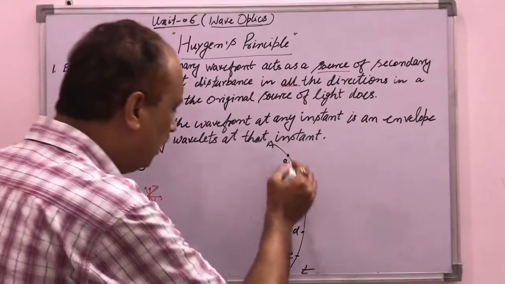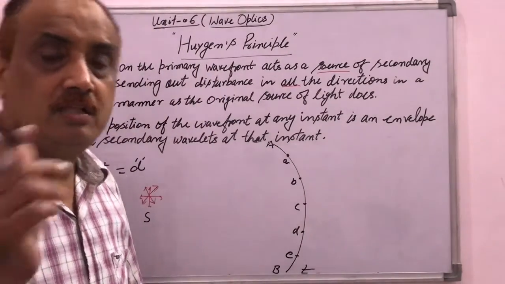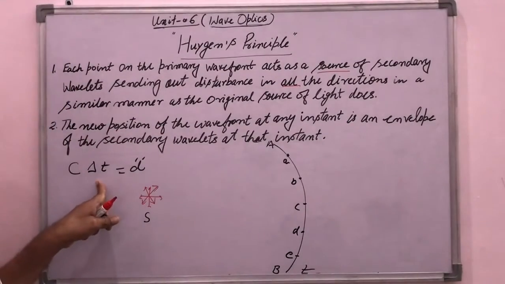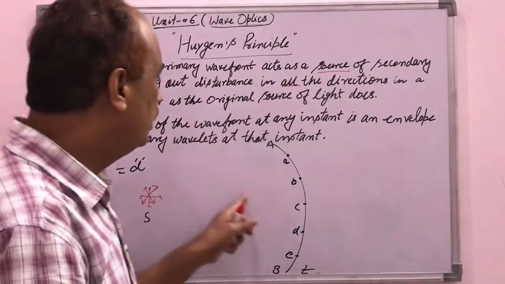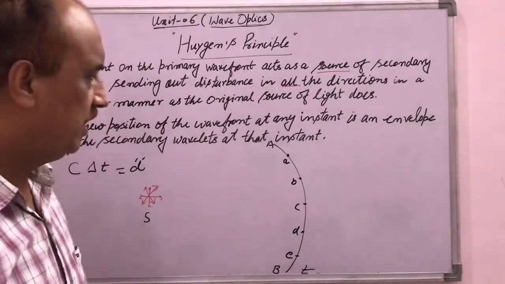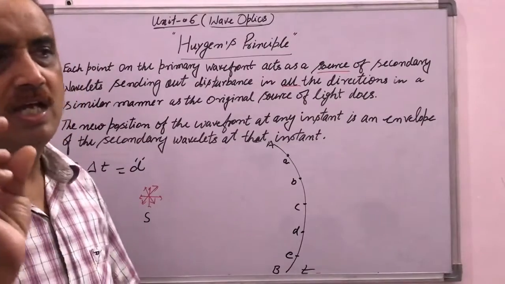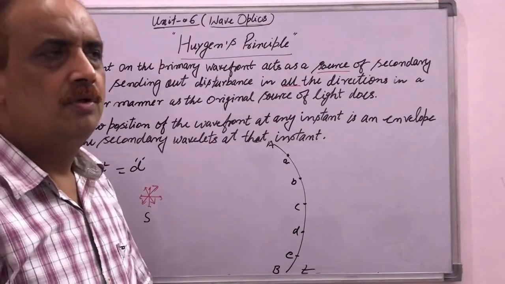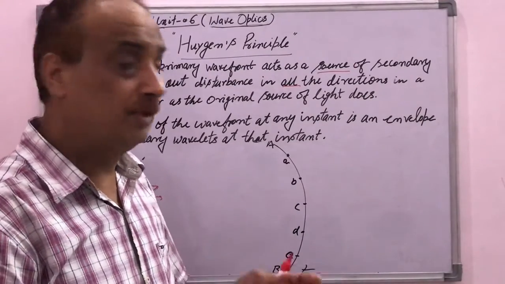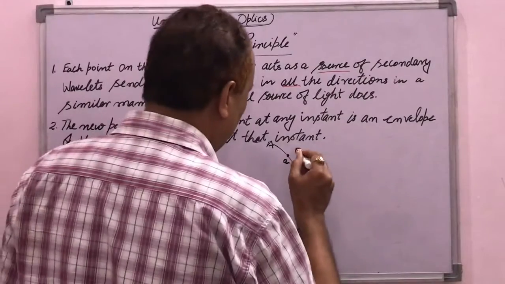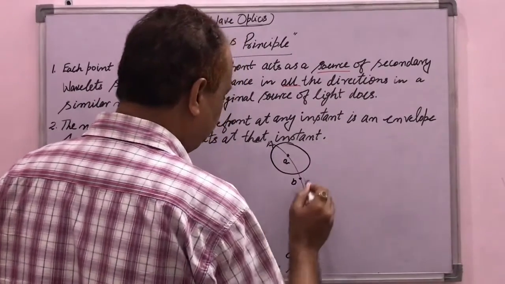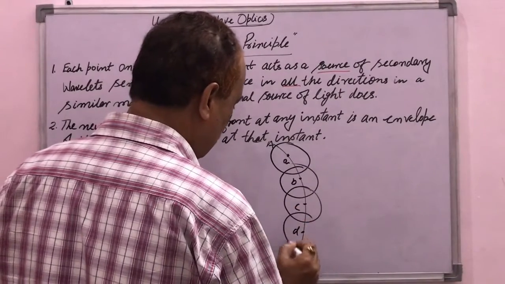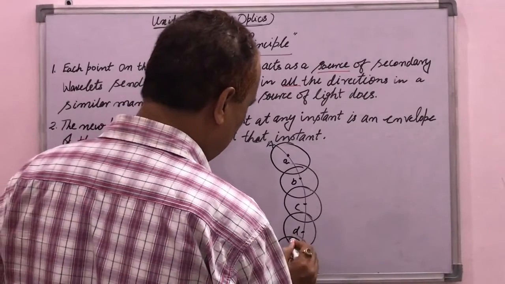And if we consider A, B, C, D, E as the centers and take the radius c into delta t, we can draw the spheres by taking A, B, C, D, E and so on as the centers. So we can draw here the wavelets.